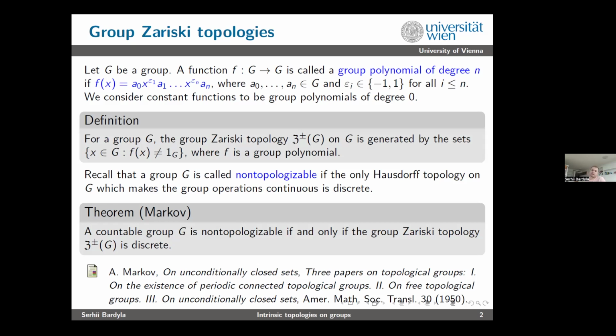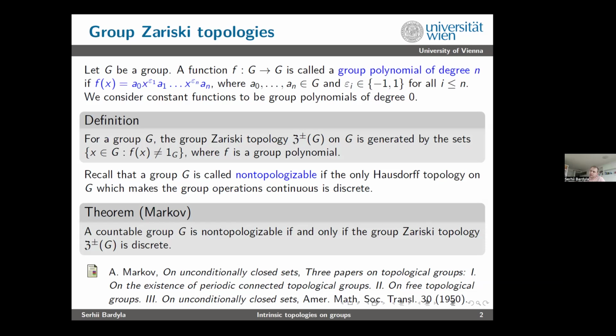And to be rigorous, we consider constant functions to be group polynomials of degree 0. If you have n equals 0, you formally don't have x's at all. So we consider just constant functions as group polynomials of degree 0. The following definition is essential.